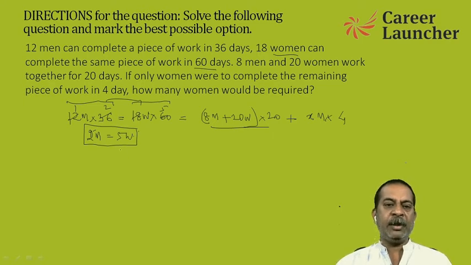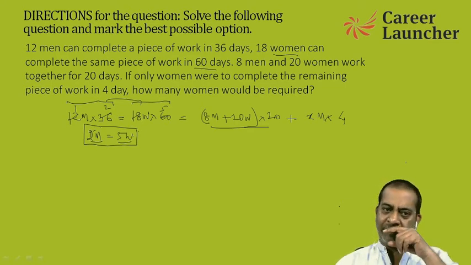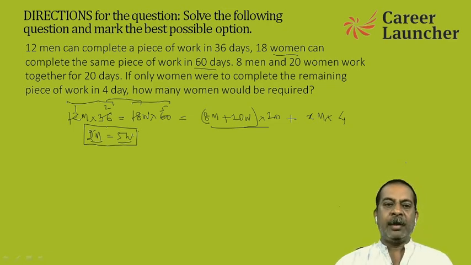So what we need to do is substituting either 2 men as 5 women or 5 women as 2 men. Right, so let me pick up this way. Instead of picking up women, so converting men into women, 8 men can be written as 20 women, because 2 men is 5 women, so 8 men will be written as 20 women. So this makes it 40 women.